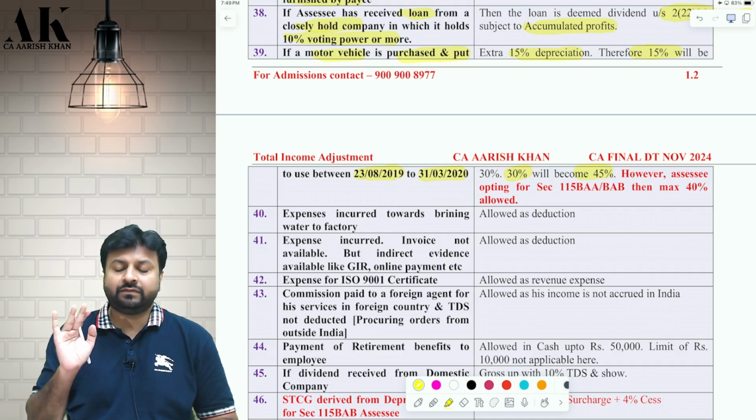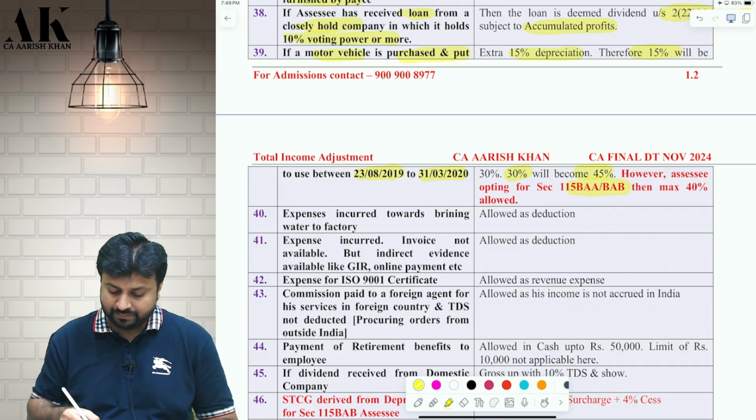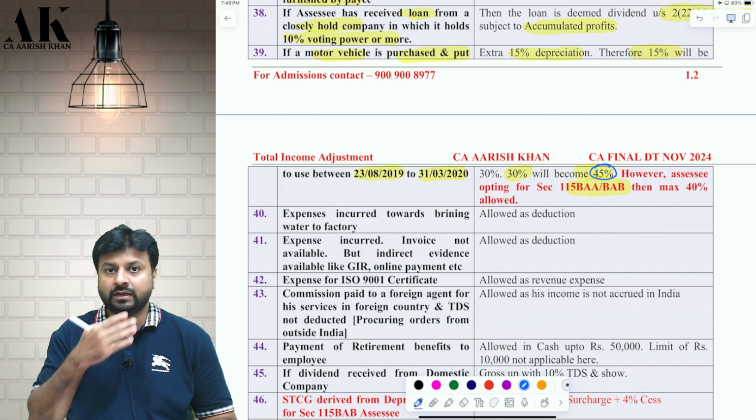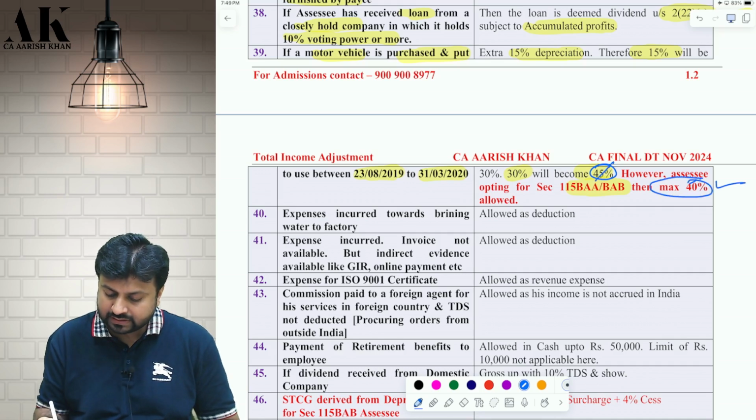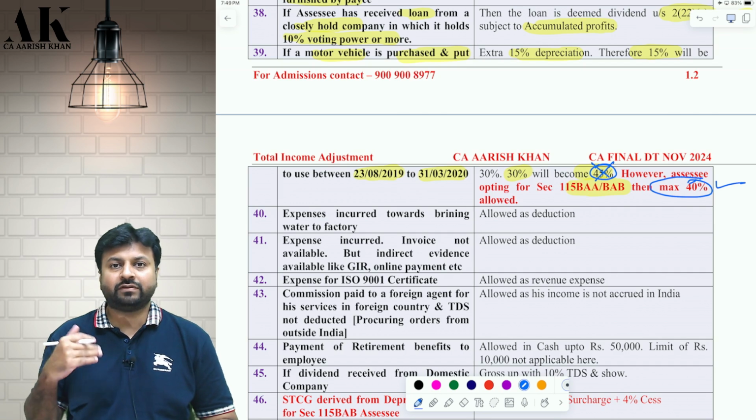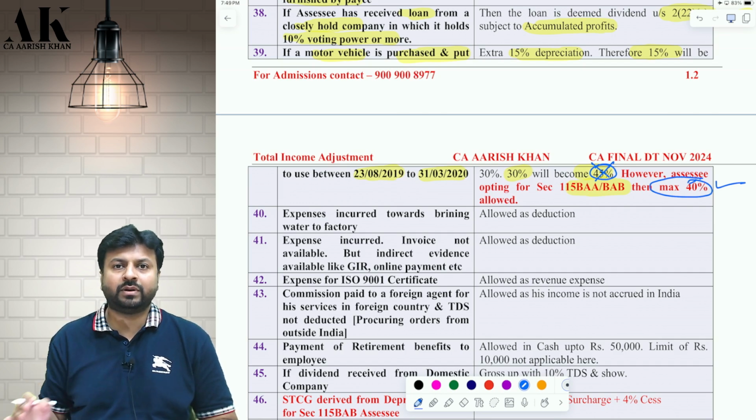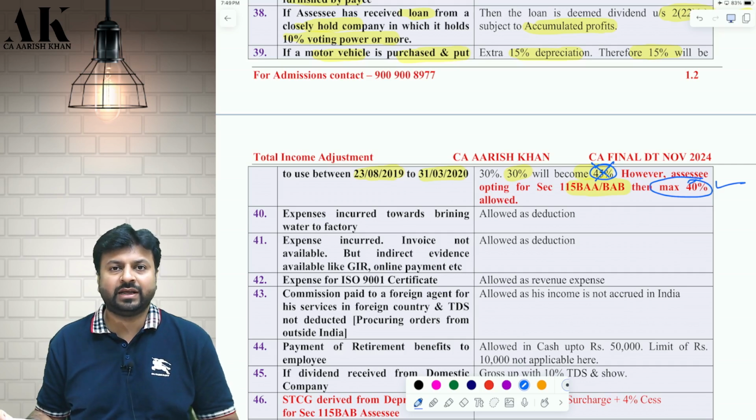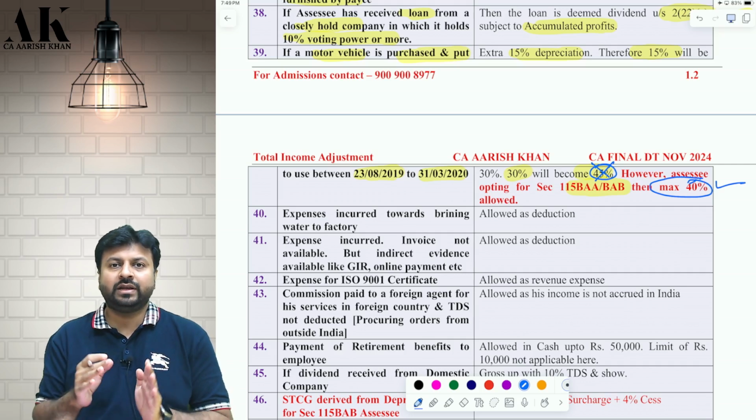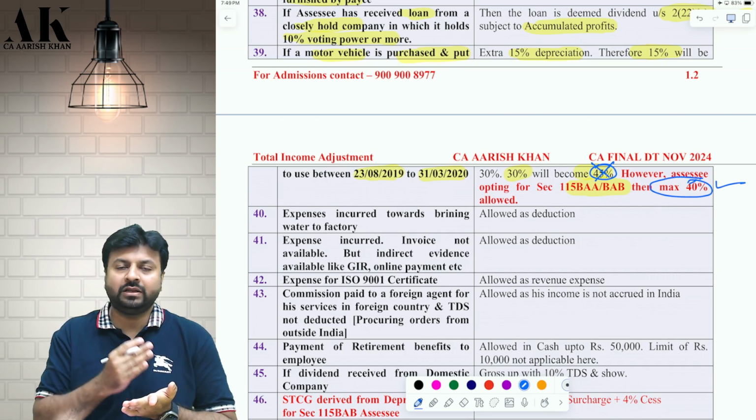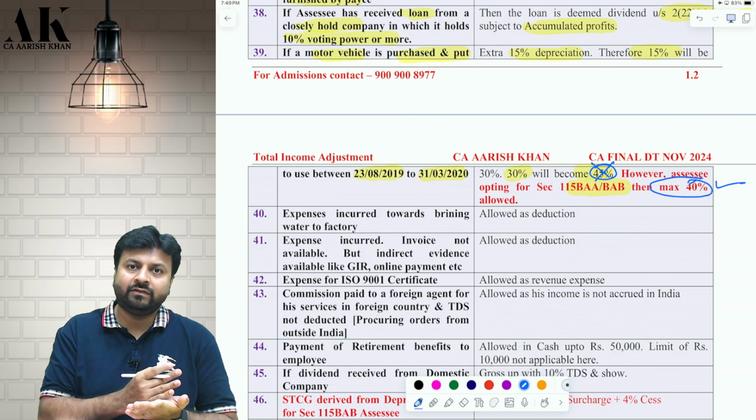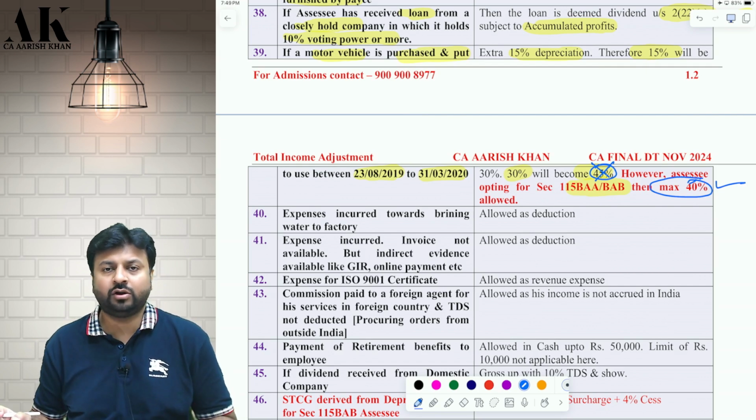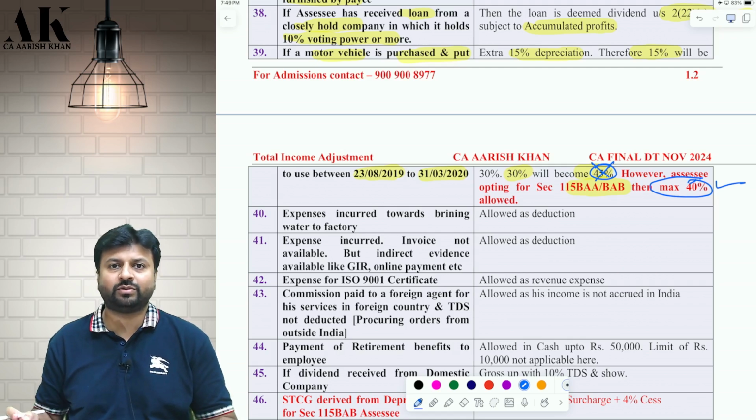But remember, if you are following 115BAA or BAB, you cannot get more than 40%. So in case of 115BAA and BAB, your maximum depreciation will be 40%. It will not be 45%. So the 45% will be applicable only in the normal regime, not under 115BAA and BAB. I hope it is clear. So normally you will get 15 plus 15. Normally you will get 30 plus 15. But in 115BAA, BAB, you will get 15 plus 15, and 15 plus 30 will become only 40%, not 45. Okay, I hope it is clear to all of you.